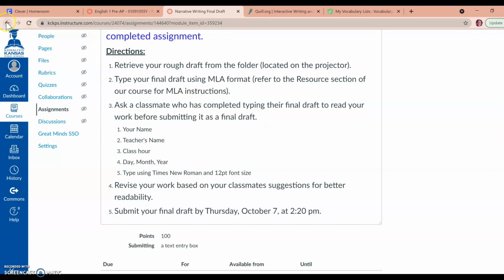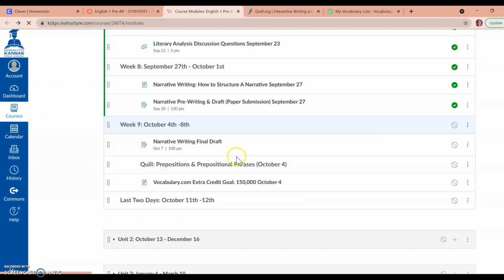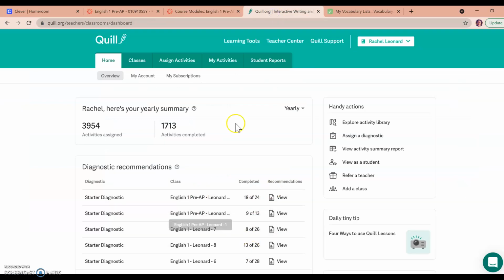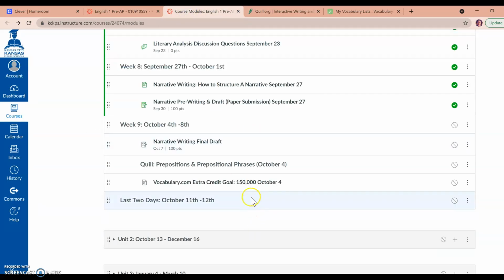When I go back and hit this back button, you will see that your next assignment is the Quills, prepositions and prepositional phrases. When you get over to your Quill, of course, this is the teacher version, but I believe there are 7 activities for you to complete. So please work on those, and they're not due until October 11th. So the very next Monday, I will be expecting to see those completed. If you do one a day, you should be able to manage completing it before the weekend, or at least before Saturday.